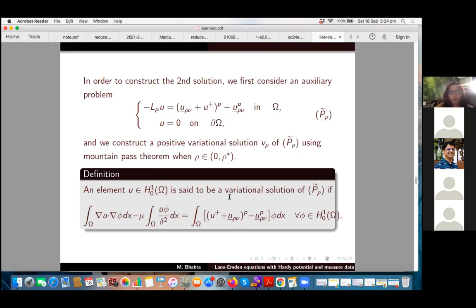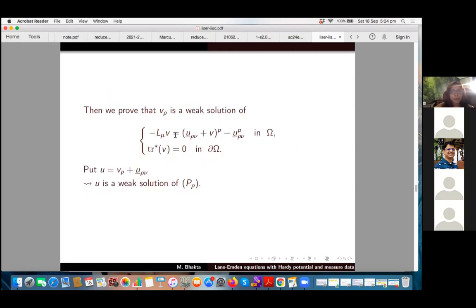That we have to explore. So that's the next step. We try to prove that this variational solution indeed is a weak solution of this problem, in the sense that its measure boundary trace, the L mu boundary trace, is 0. And then if you define U equal to this solution plus the minimal solution, that will give a solution of your boundary value problem. But I'm not going into the details of this proof because it needs a lot of regularity results to be developed first to go through this passage.